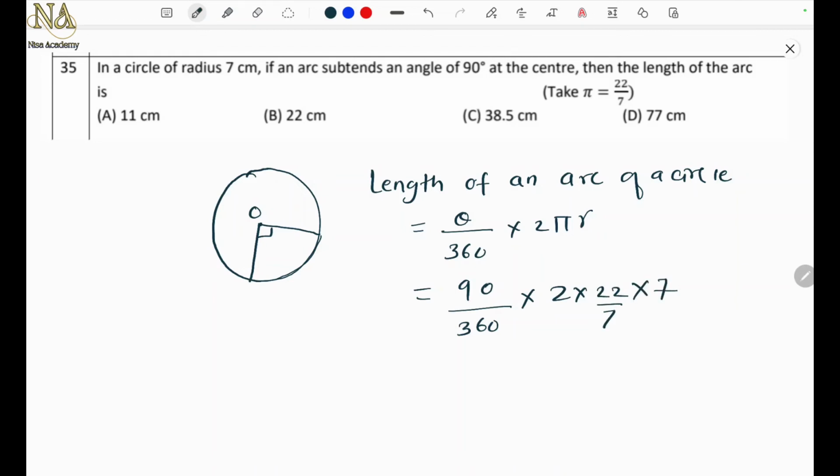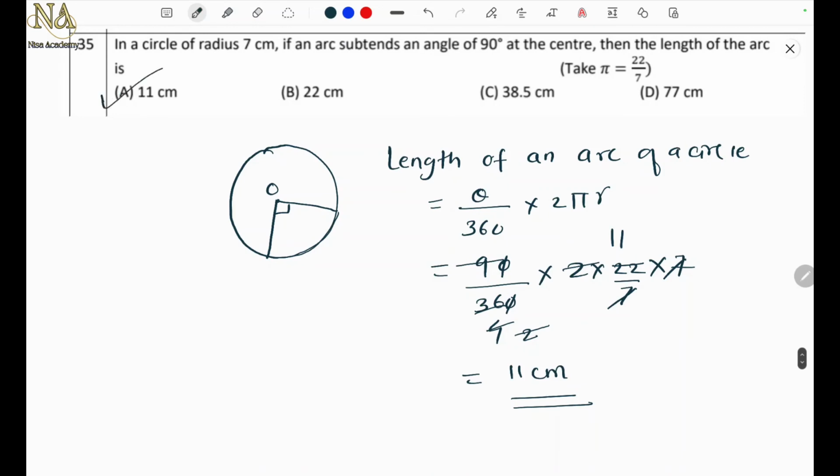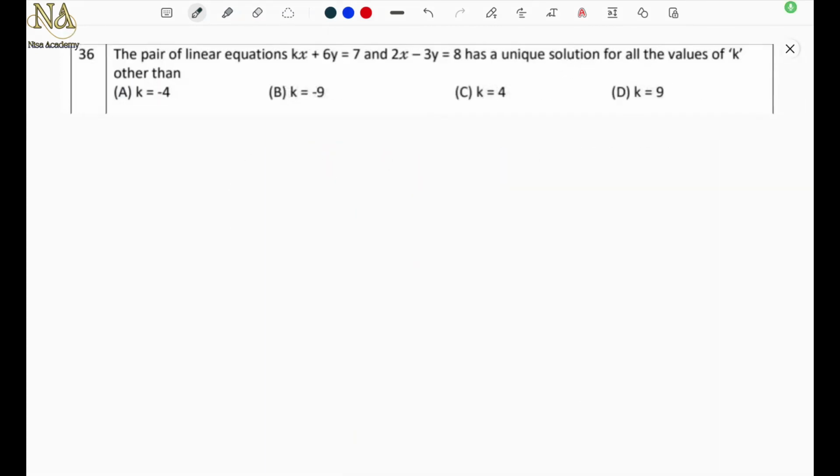R is 7. 90 upon 360 is 1 by 4, 7 cancels with 7, 2 into 22 is 44, 4 elevens are 44, so 11. So the answer is 11 centimeter. Option A. Directly you have to just use the formula. Next problem.